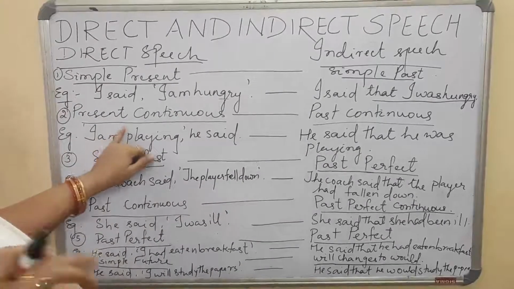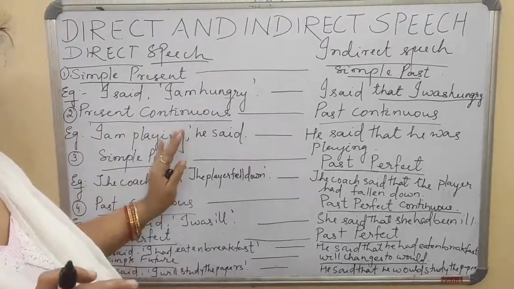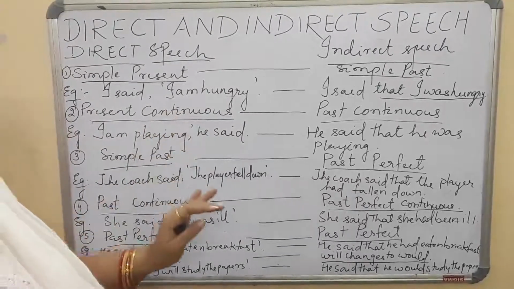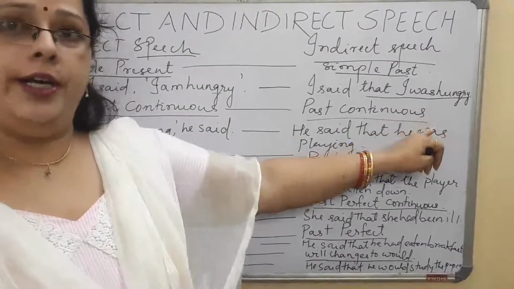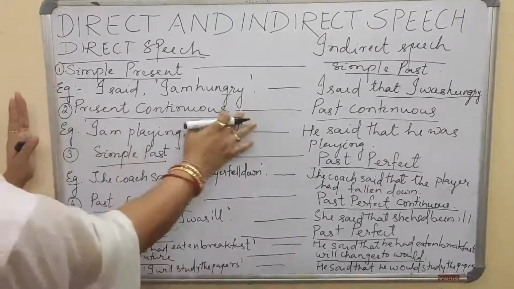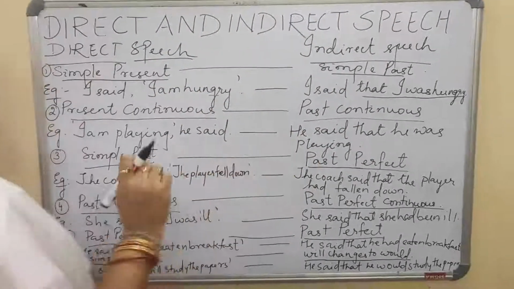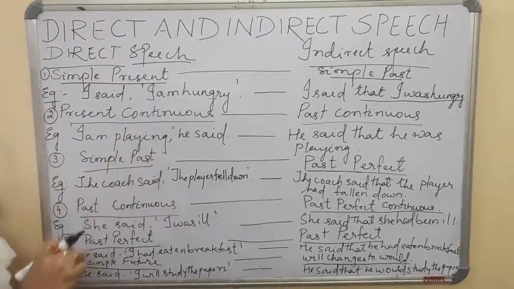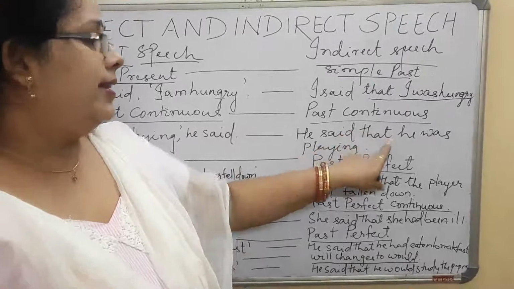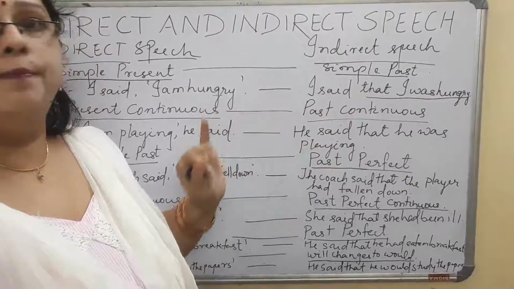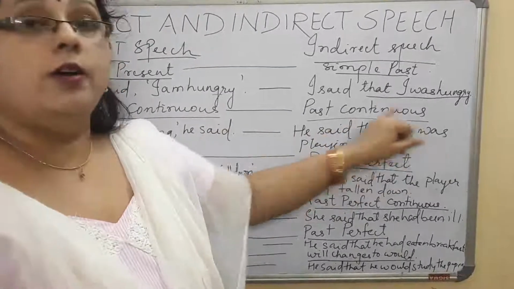Second, if your direct speech is in present continuous, and you have to change it into indirect speech, in that case, you have to change it into past continuous. That is, present continuous becomes past continuous when we change from direct to indirect. For example, I am playing, he said. What I did, he said that he was playing. Present continuous is I am playing, past continuous is he was playing.